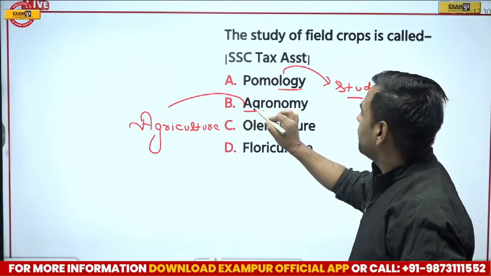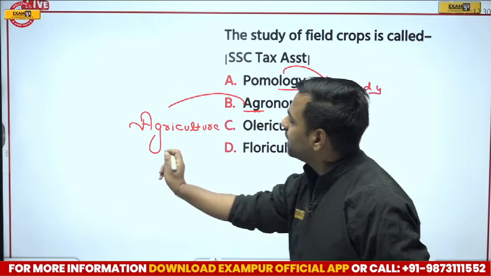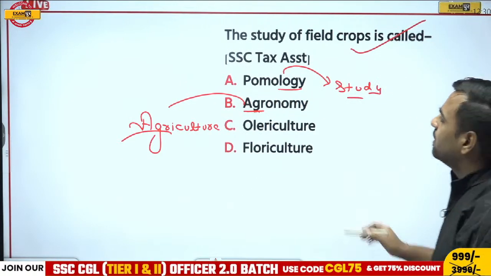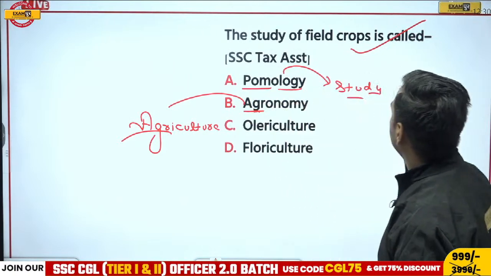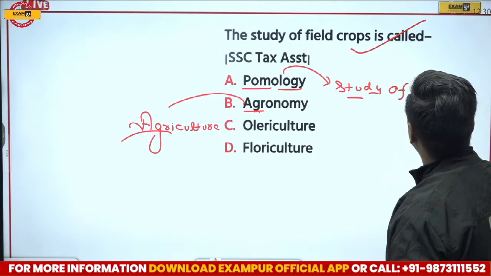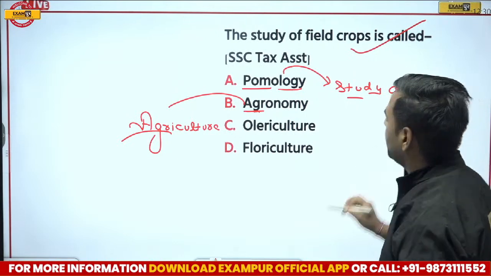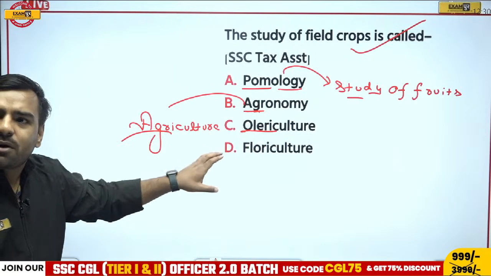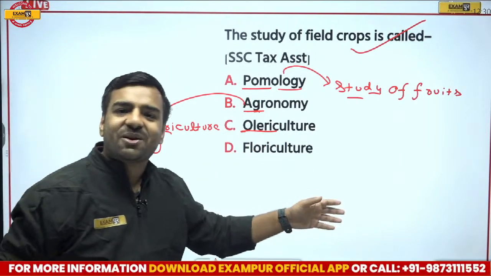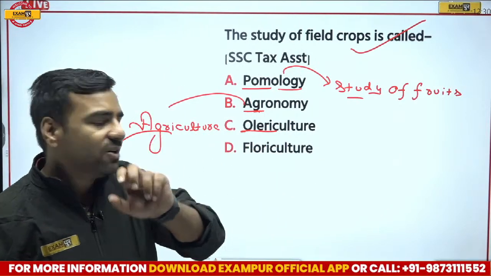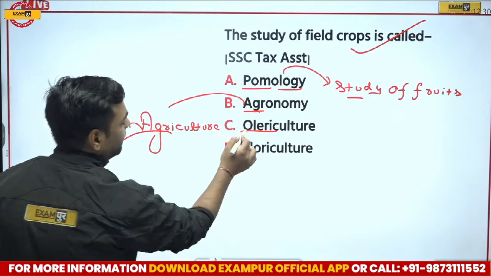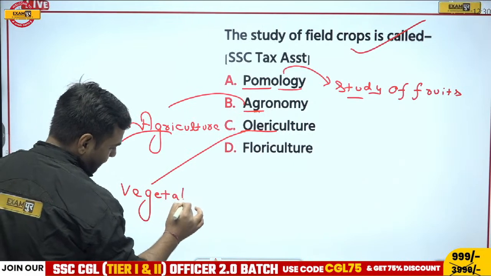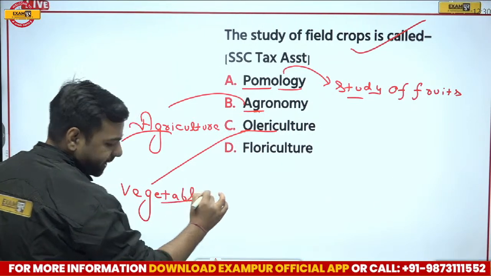If I talk about this agr, I can relate it with agriculture. So that's true. Study of field crops is called agronomy. What about pomology? Pomology is actually the study of fruits. Now, if I go with olericulture, obviously logy is not there, but I was just explaining that part. Olericulture is the study of vegetables.